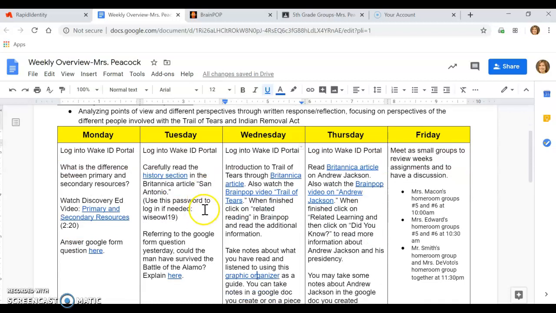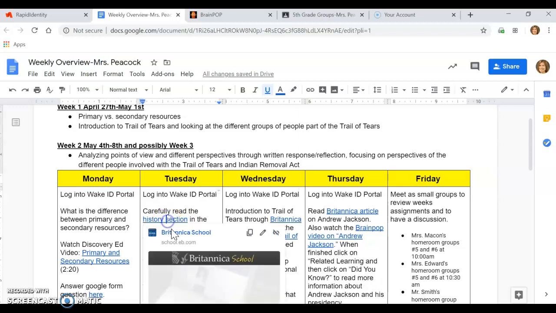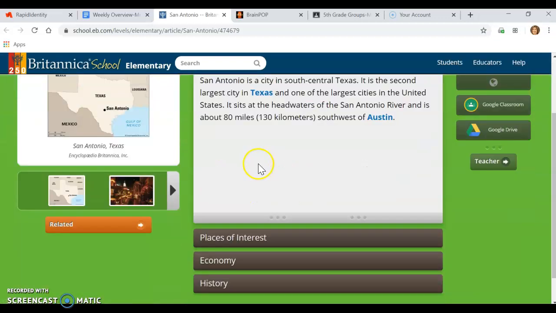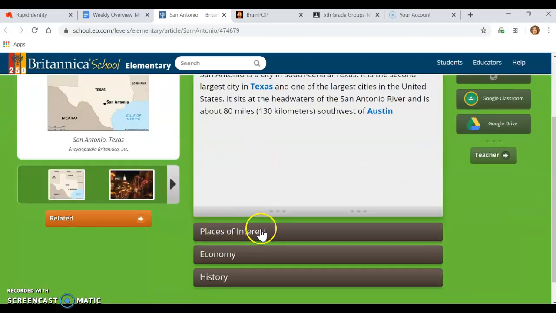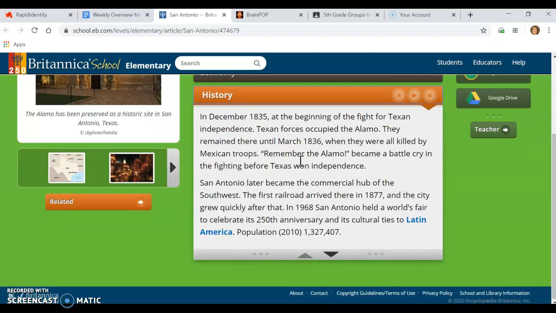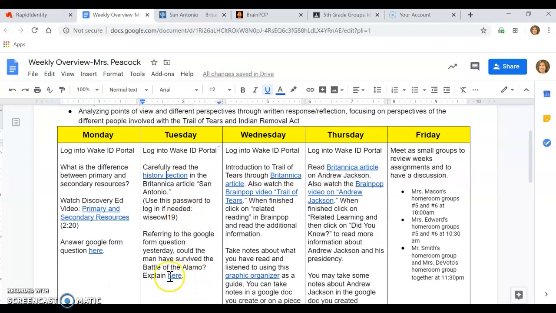I wanted to give you an example of what you'll need to be doing. Over here on Tuesday, it asks you to carefully read just the history section in the Britannica article San Antonio. So when you click on Britannica, you do not need to read the introduction. You do not need to read places of interest or economy. You just need to go down to the history section and read it, and then go back to my weekly overview and answer a Google form found right here.